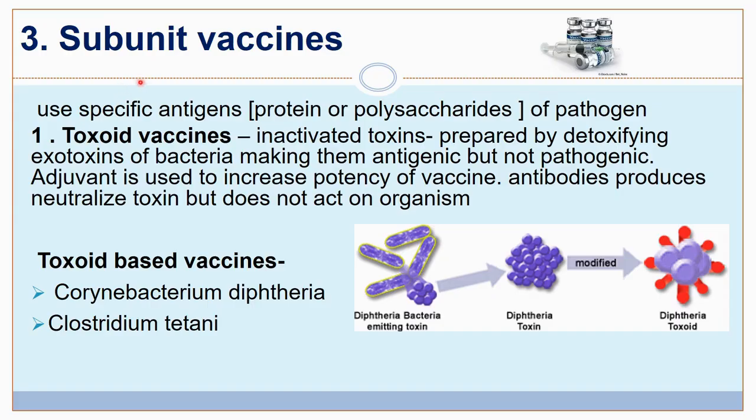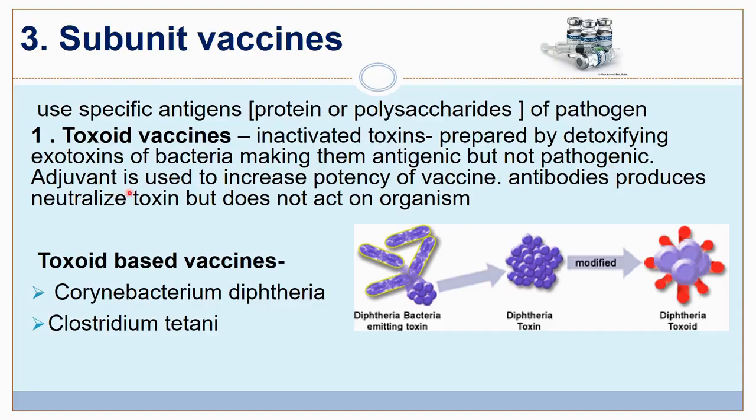The third type of vaccine is subunit vaccines. There are different subunit vaccines. Subunit vaccines use specific antigens, either protein or polysaccharide of the pathogen. Example number 1, toxoid vaccines. Here the toxins are inactivated. They are prepared by detoxifying the exotoxin of the bacteria, making them antigenic but not pathogenic.